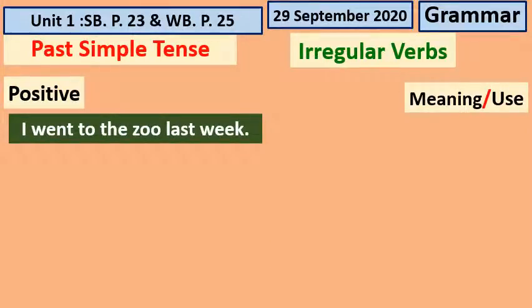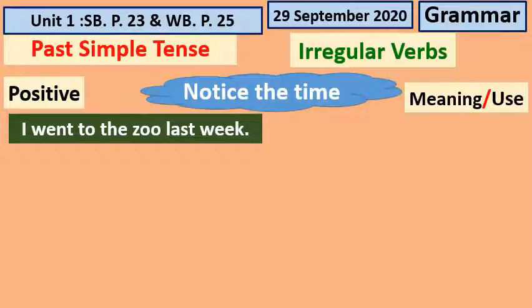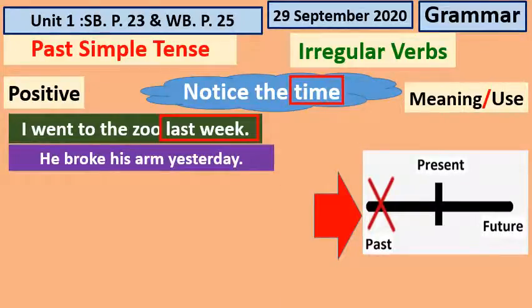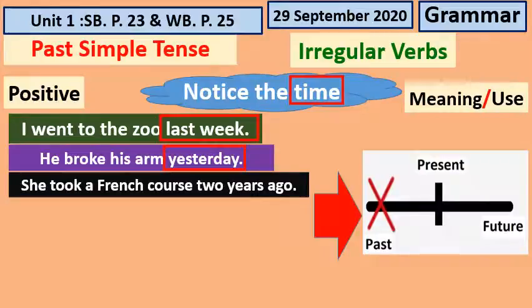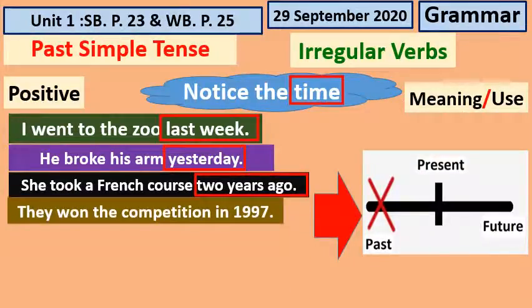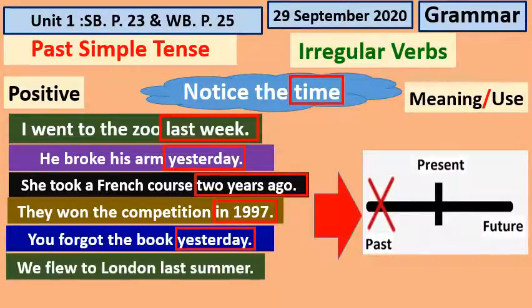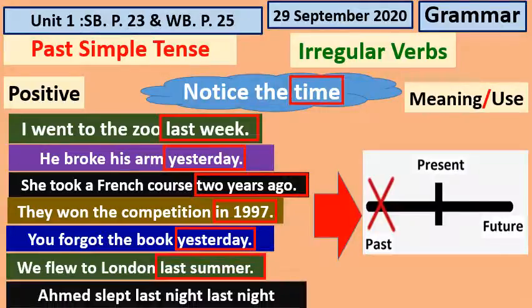I went to the zoo last week. Now I want you to notice the time: last week. Again, the action finished in the past. He broke his arm yesterday. She took a French course 2 years ago. They won the competition in 1999. Notice the time. You forgot the clock yesterday. We flew to London last summer.